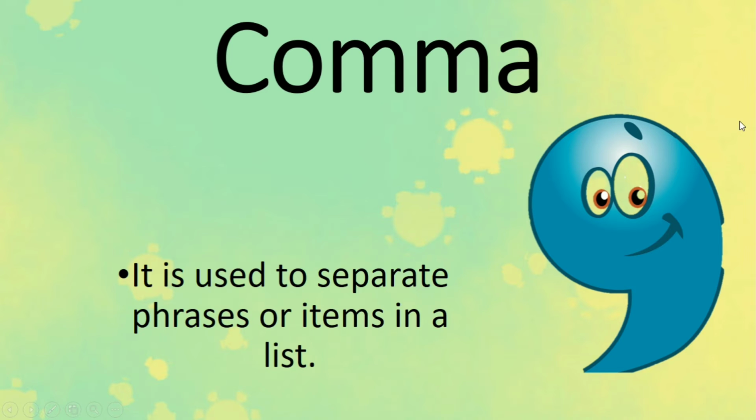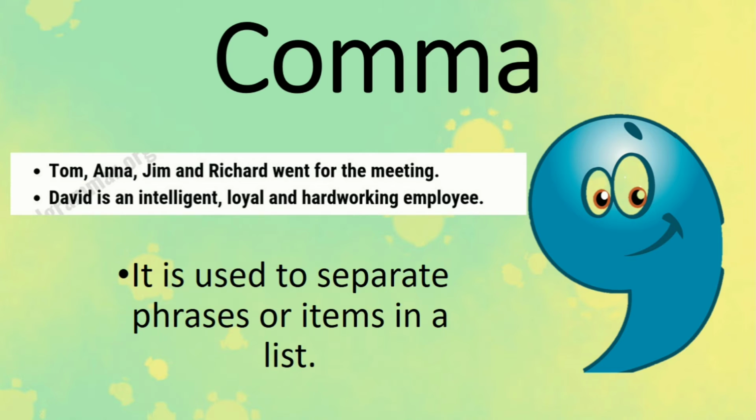Then we have comma. Comma, it is used to separate phrases or items in a list, okay? So you can read better and you can understand better. Here we have some names. Tom, Anna, Jim and Richard went for the meeting. Then we have David is an intelligent, loyal, and hardworking employee.